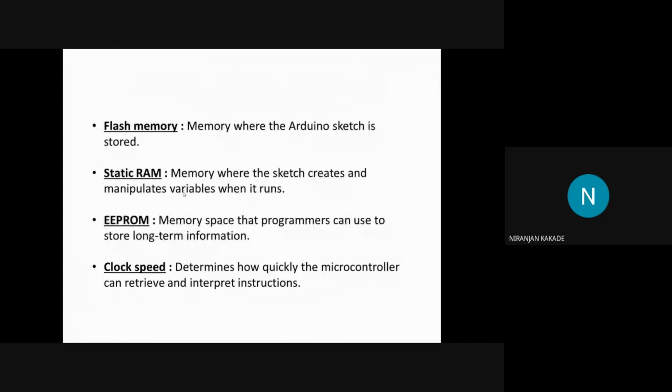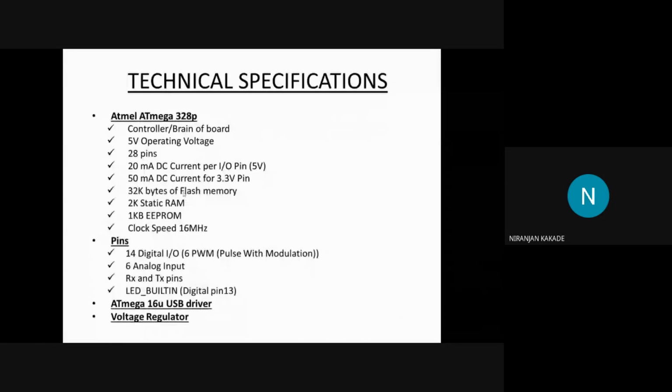So that static RAM stores these variables. RAM itself means random access memory, so it is not permanent storage. Once you detach the Arduino from the 5 volt supply, that memory will get erased. So that RAM doesn't store your variables permanently. There is 2 KB of static RAM present in the controller itself, and that stores the variables.